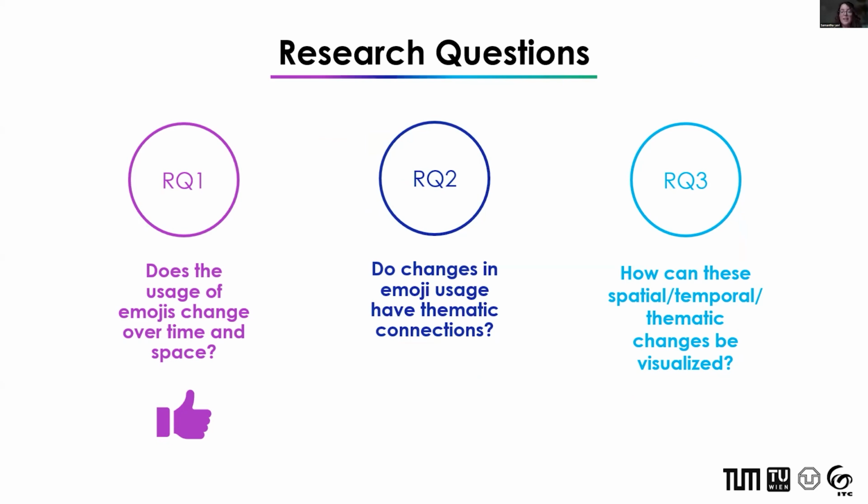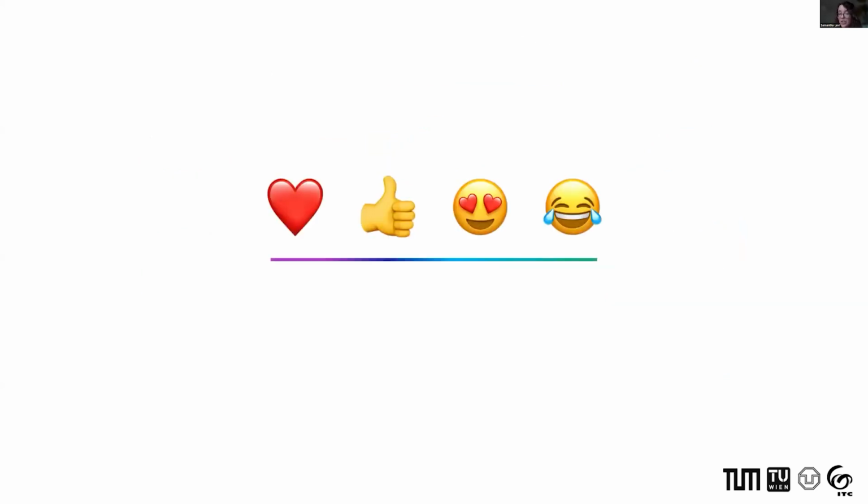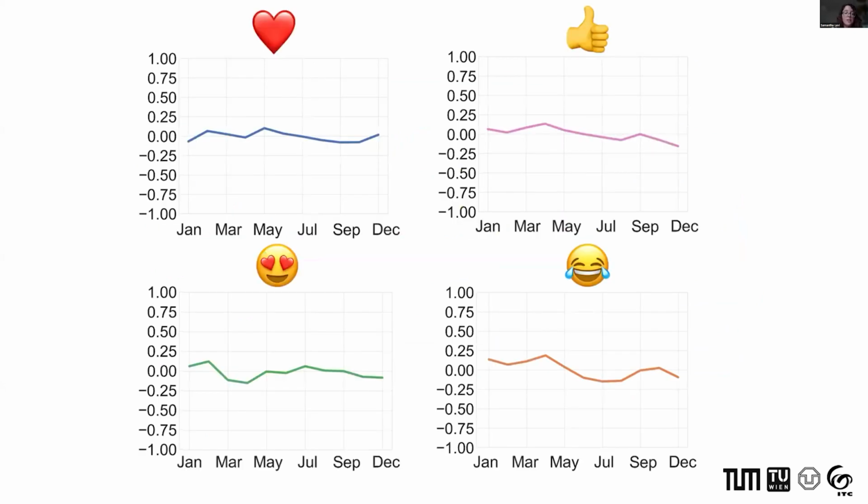Moving on to thematic connections, I'll illustrate my point with these 4 most commonly used emojis. If we look at all of these emojis' temporal typicality, we see that it hovers around 0, which in this case tells us that these emojis are so commonly used that they don't typically occur within any one month.